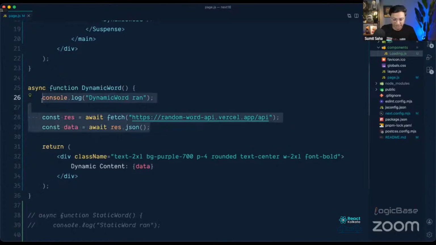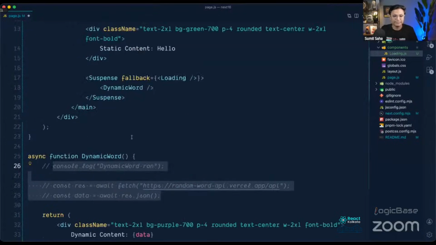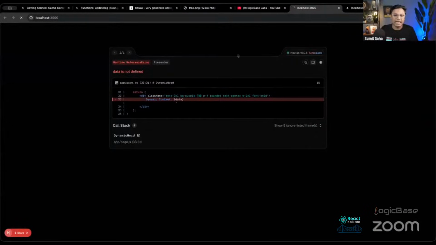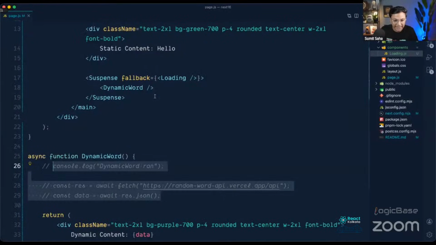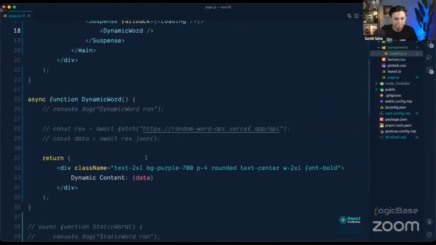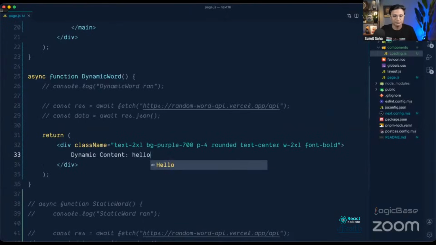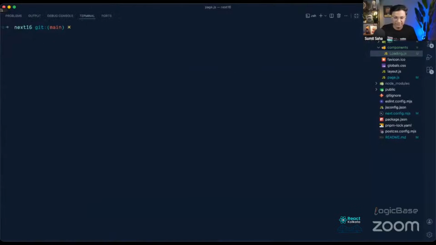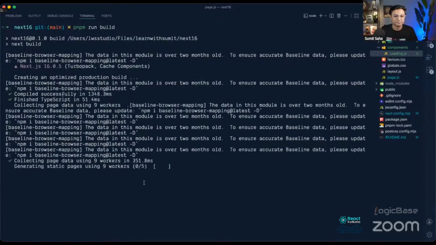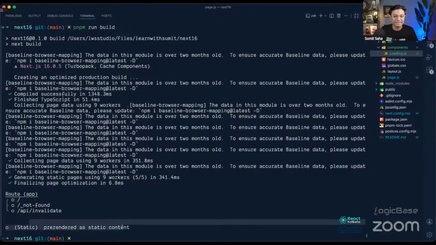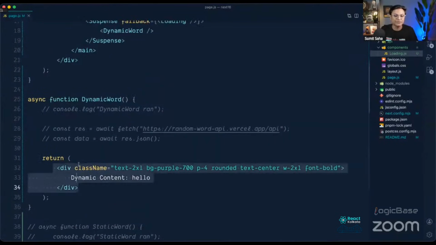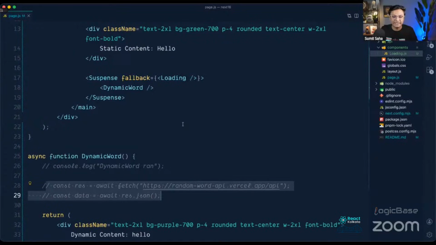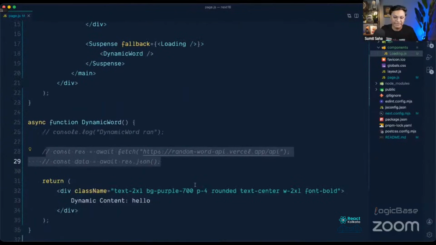If we remove this part and save this, and if we go there, oh sorry, it has a data thing. So dynamic word, make it hello. Okay, see, no error. Now the whole page will be static. If we build it again, see, this is now completely static. It says pre-rendered as static content, and the partial pre-rendering flag is gone. Next.js intelligently knows that there is no fetching and nothing dynamic here, so it rendered the page completely static.